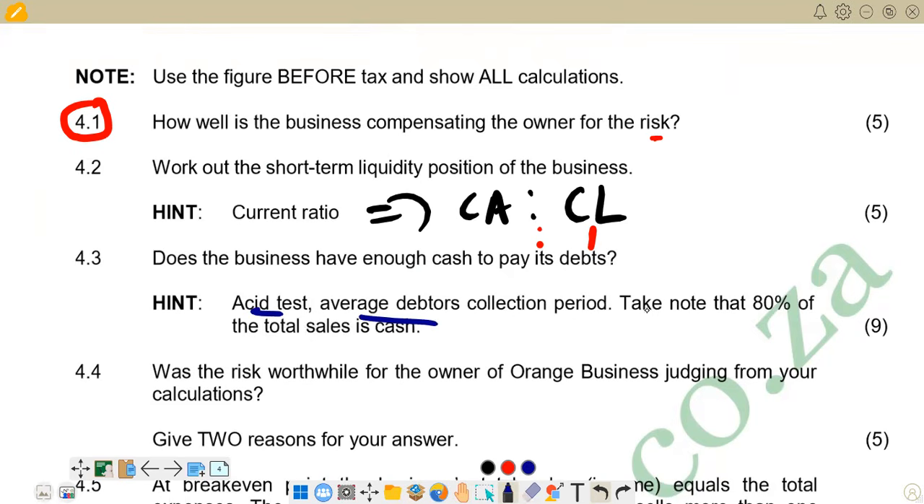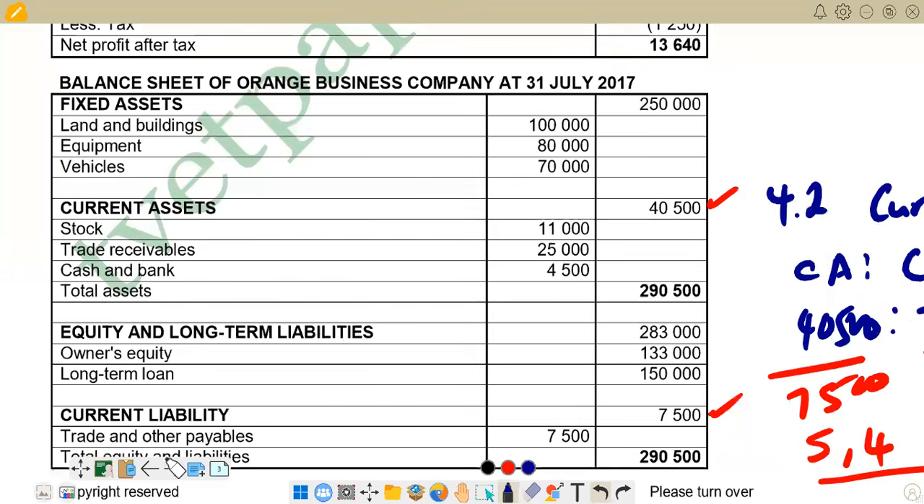But we are also given that, take note, 80% of total sales is cash. This one is going to help us when calculating the debtors collection period. Because on the debtors collection period, we also have the credit sales as our denominator in that formula. So we are going to say 0.8 times the total that we have for credit sales. So we can go there and try to calculate. We start with the acid test ratio, then we go to the average debtors collection period.